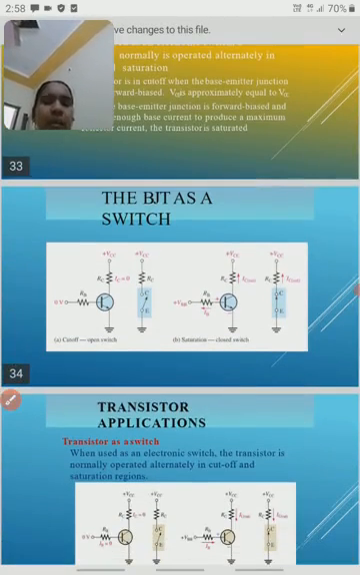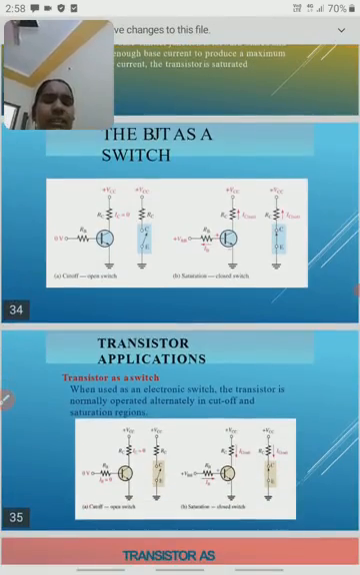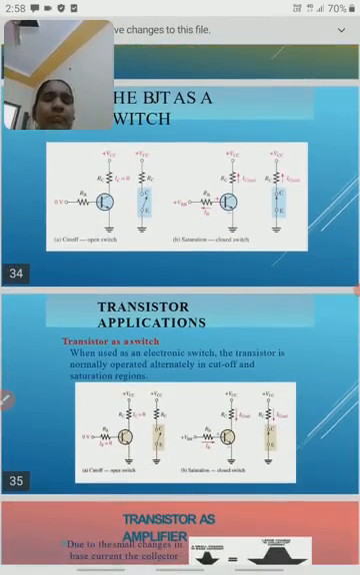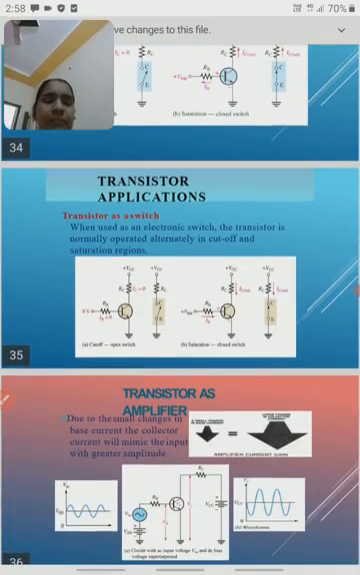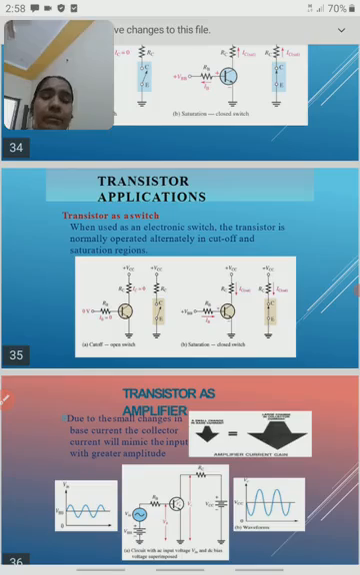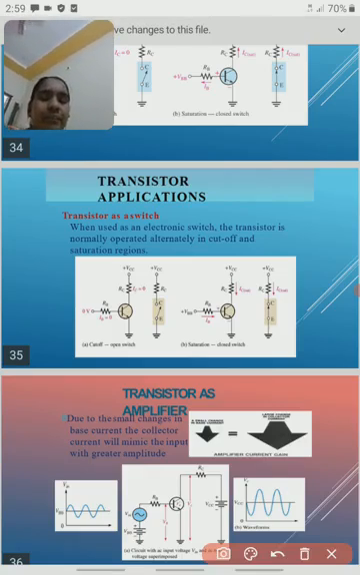This is one application of the transistor, and it also behaves like an amplifier. Okay, I already explained to you why we get the high signal. When the emitter base junction is in forward bias and the base collector junction is in reverse bias, due to that reason only, when the transistor operates in the active region, we get the high signal. This is a main important application of the transistor.